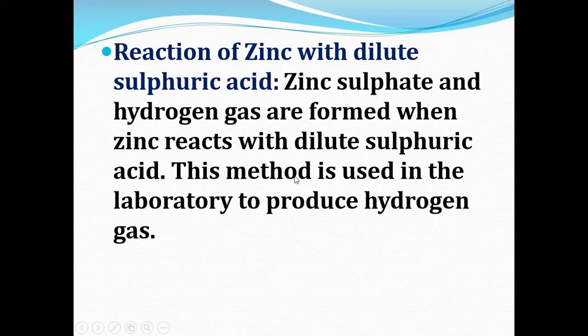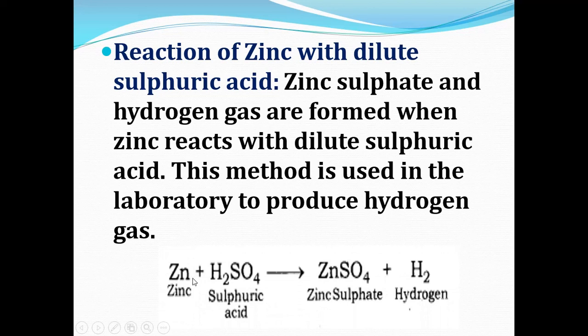This is the method which is used in the laboratory to produce hydrogen gas. In order to prepare hydrogen gas, normally the reaction of zinc with dilute sulfuric acid is used in the laboratory. So here you can see the reaction. Zn, zinc plus sulfuric acid H2SO4 gives zinc sulfate ZnSO4 plus H2 hydrogen.